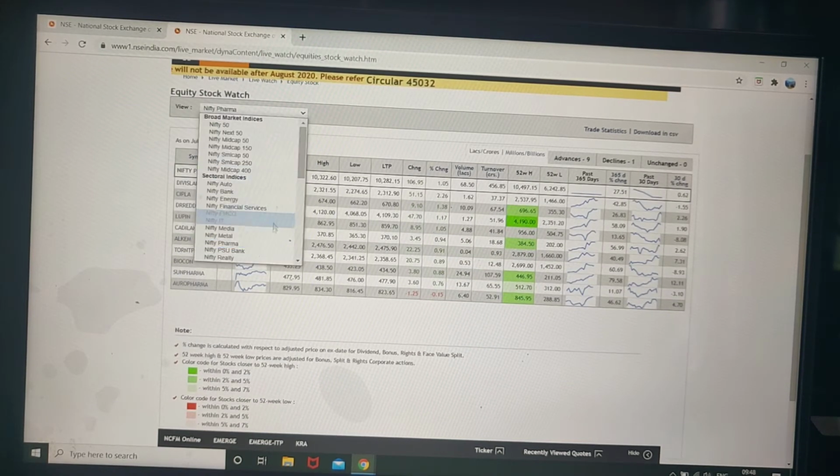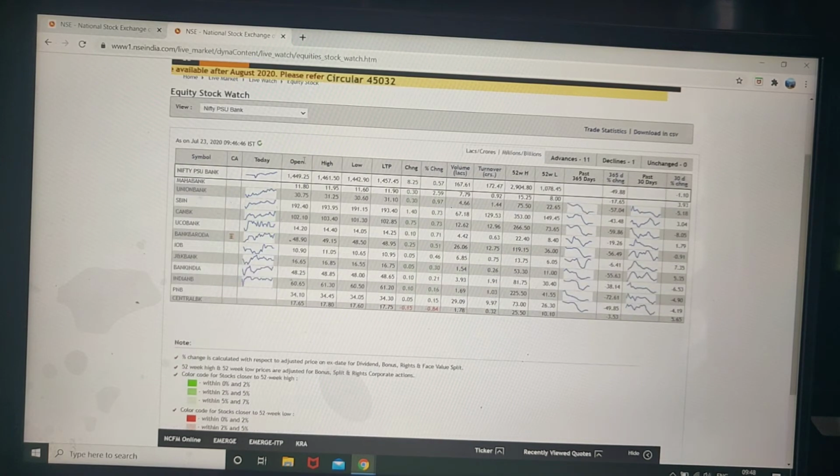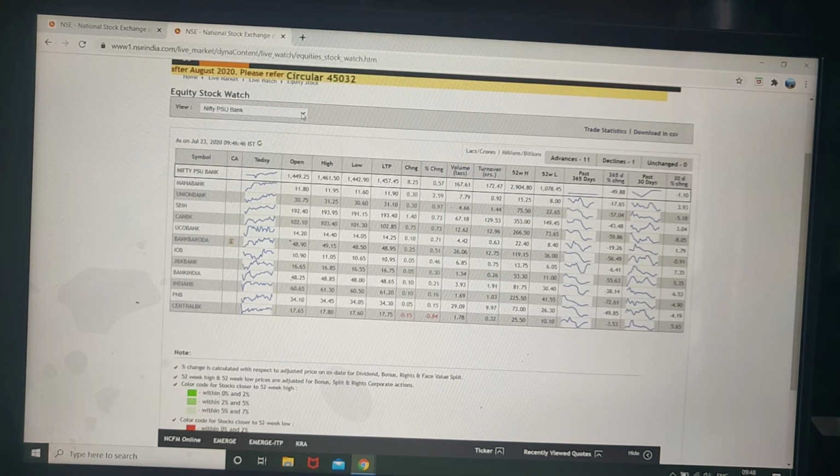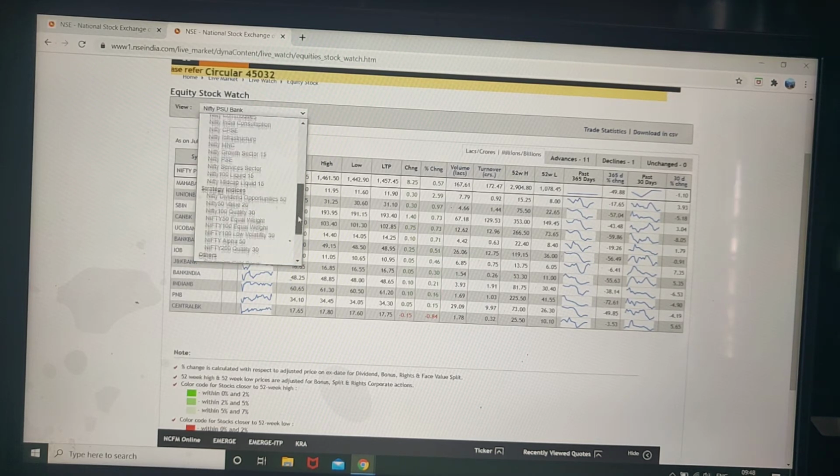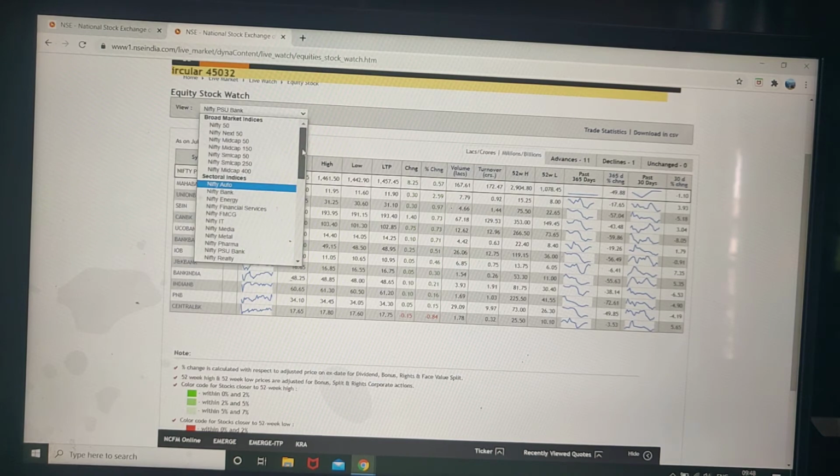Pharma. Then bank, PSU bank (there is a separate category), PSU bank, realty, private bank. So all these things are there. You can go through this and check it out. Okay.